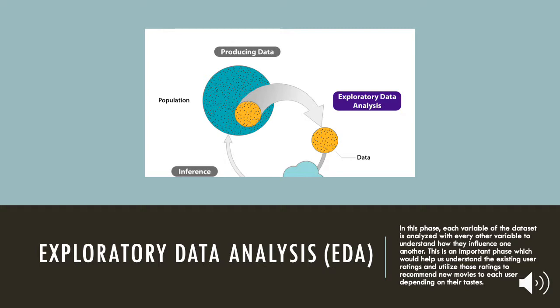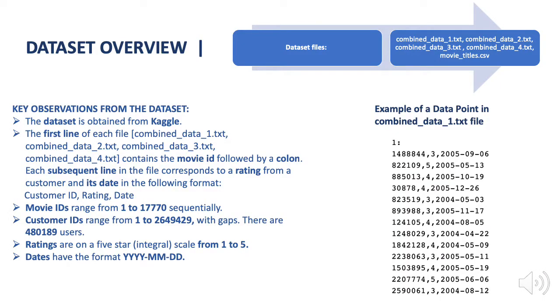Before building a model, it is very important to understand the dataset. Exploratory data analysis is the phase which will help us to understand the existing user ratings and utilize those ratings to recommend new movies to each user depending on their taste. As this is one of the Kaggle problems, the dataset was obtained from Kaggle. As seen from the example data point, each line in the combined data 1 txt file starts with a movie ID followed by a colon. Then it has a rating from a customer and its date.